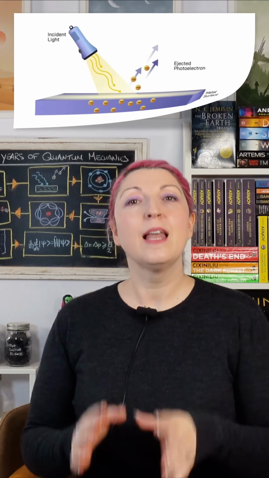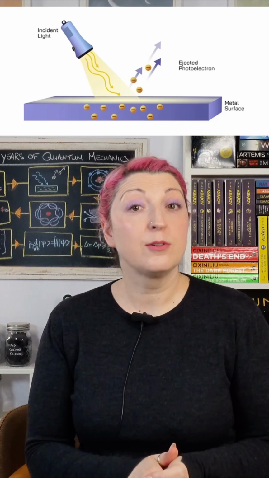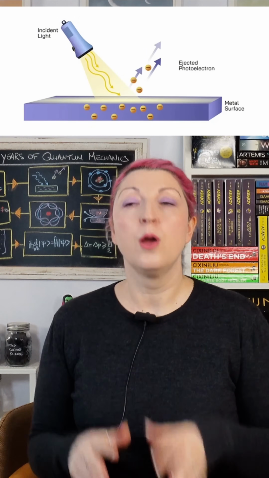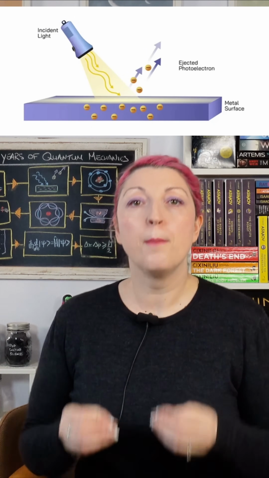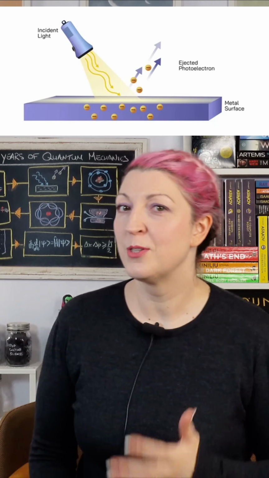So the photoelectric effect had been puzzling physicists since the 1880s. When light hits certain metals, it kicks out electrons. Now, classical physics had a clear prediction. Brighter light should mean more energetic electrons. But that's not what experiments showed.